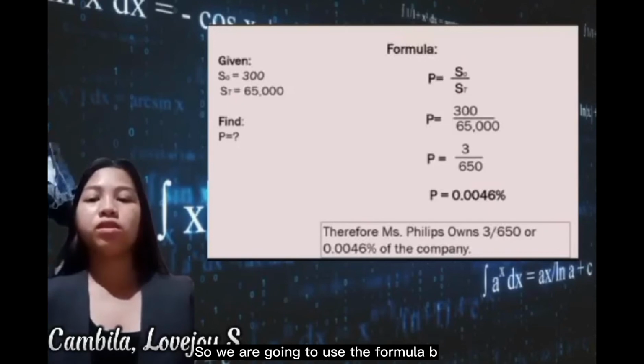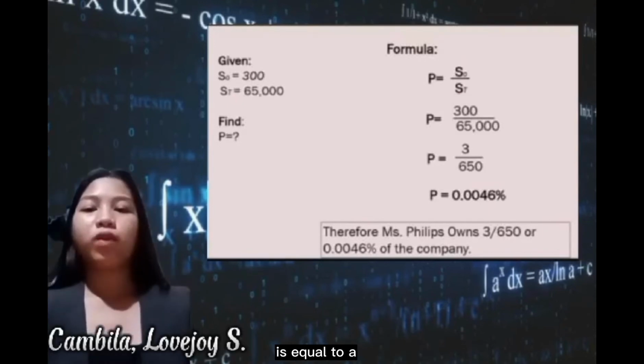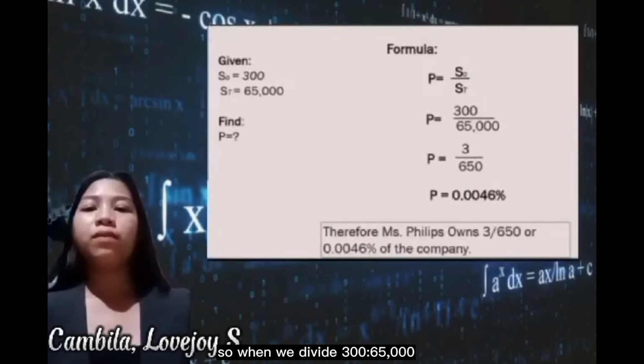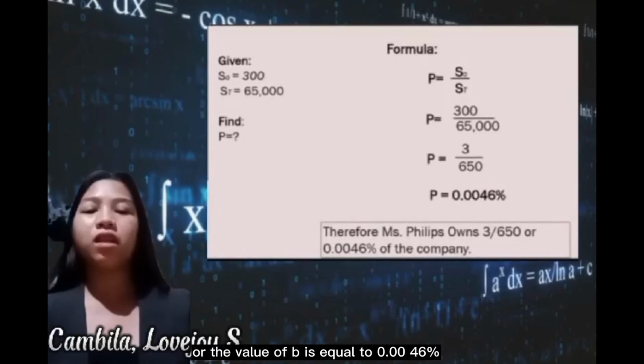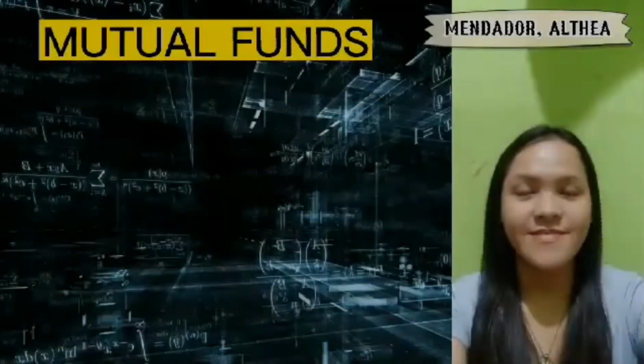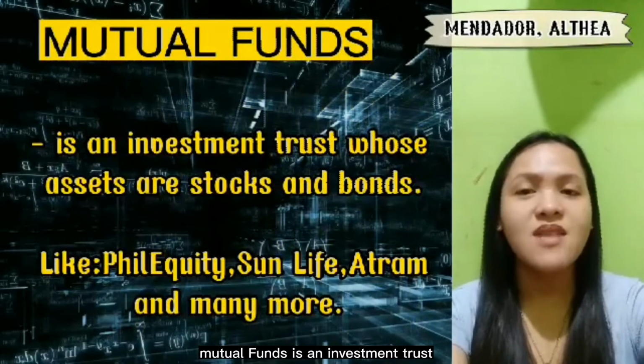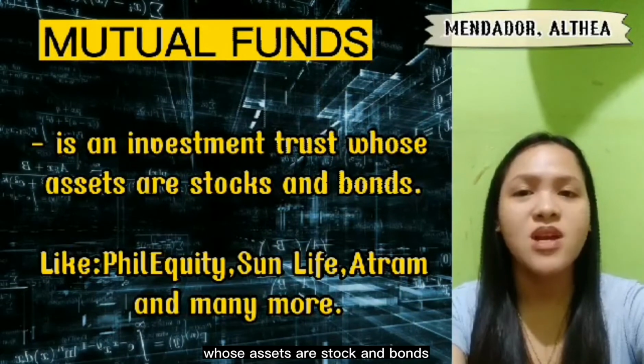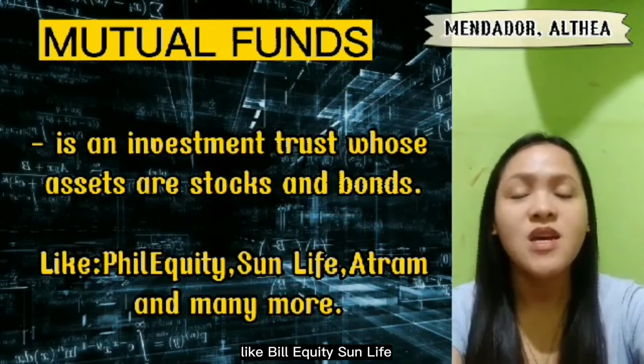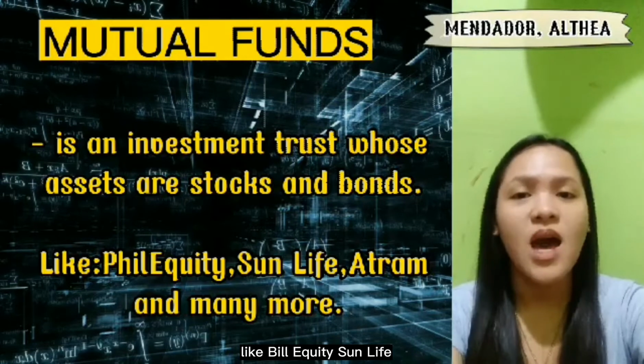So we are going to use the formula P is equal to S sub O over S sub T, and let's compute. Our S sub O is 300 over our S sub T, which is 65,000. When we divide 300 by 65,000, we have 3 over 650, or the value of P is equal to 0.0046%.